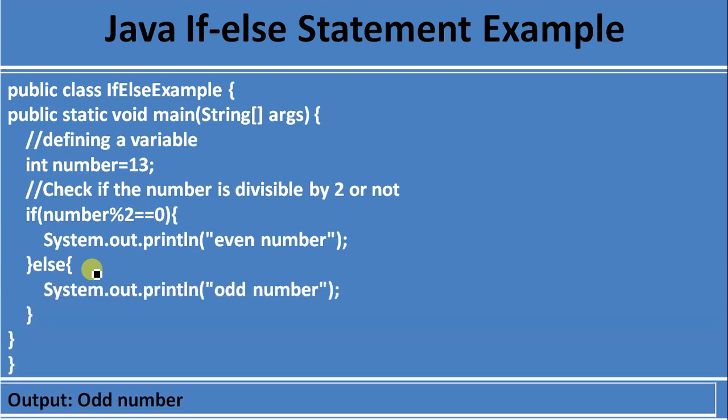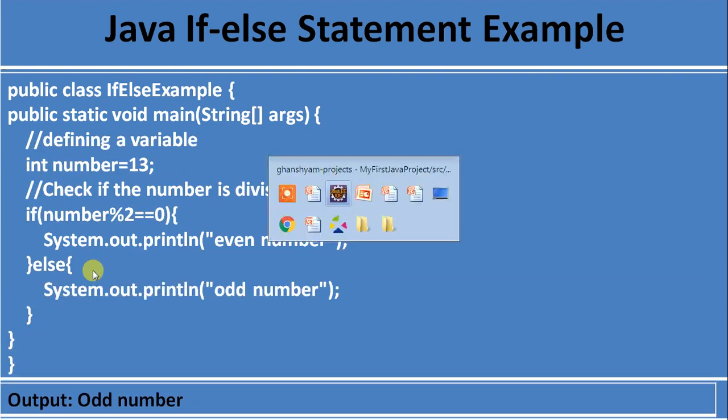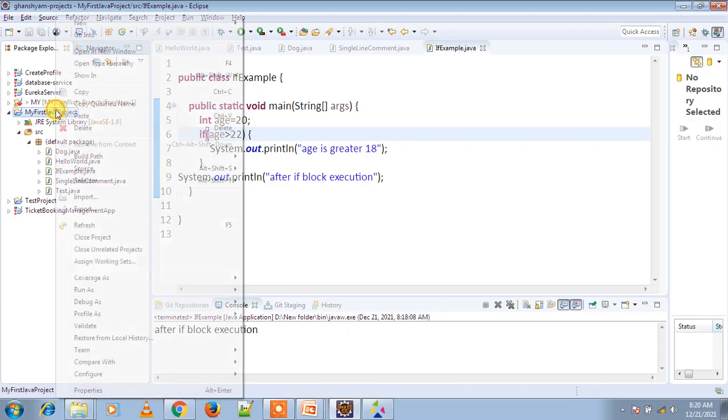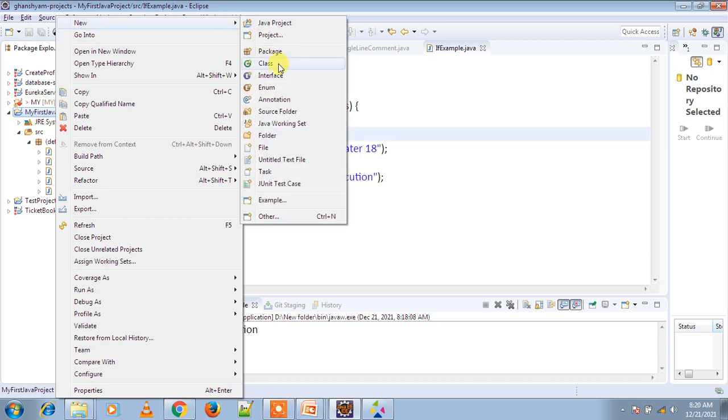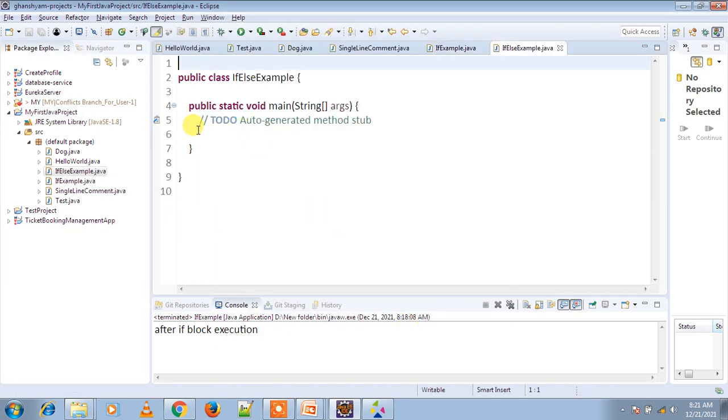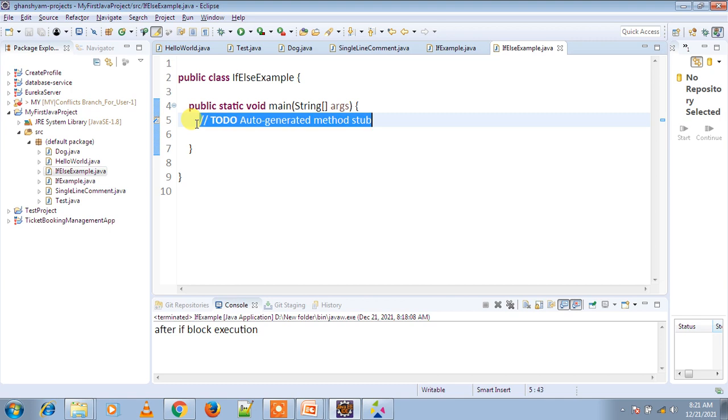Let me show you on the Eclipse IDE. First we are creating a new class: right click on the project, new, then class, IfElseExample, finish.